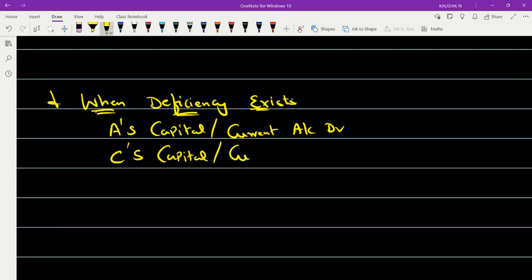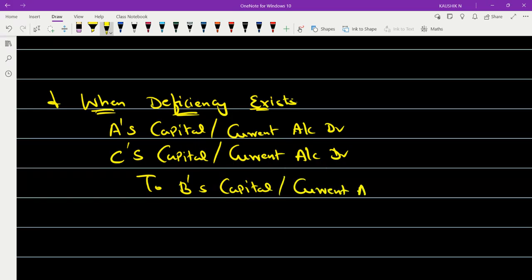So A's capital or current account is debited, and C's capital or current account is debited, to B's capital or current account. Now, how much did you take from A in the particular problem? 8,000 rupees. From C, how much did you take? 12,000 rupees. And how much did you give to partner B? 20,000 rupees.